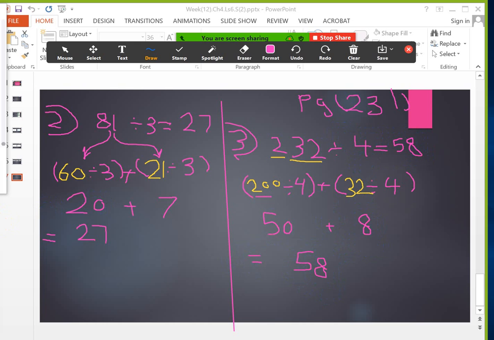And if you finish, please, girls, did you finish number 2? Type 1 in the chat. Number 2 only. I'm asking you to tell me if you finish number 2. No? Okay. Just write the answer, please.